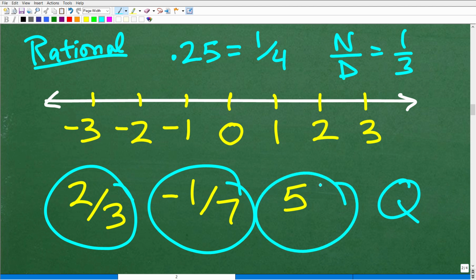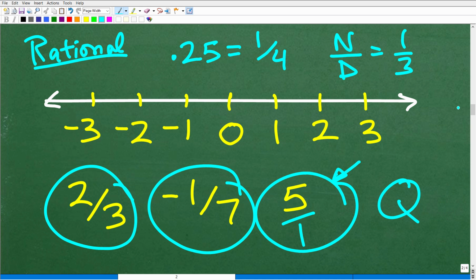Now, 5 right here, this is an integer. Okay, some numbers have multiple classifications. 5 is a counting number or a natural number. It's also a whole number. It's also an integer, and it's also a rational number because I could put 5 over 1 and now I have a fraction. Okay. All right, so we're almost there.